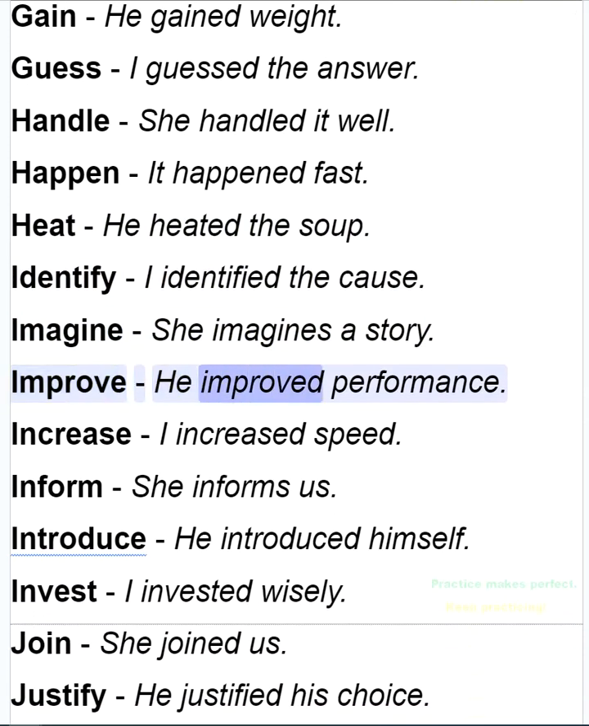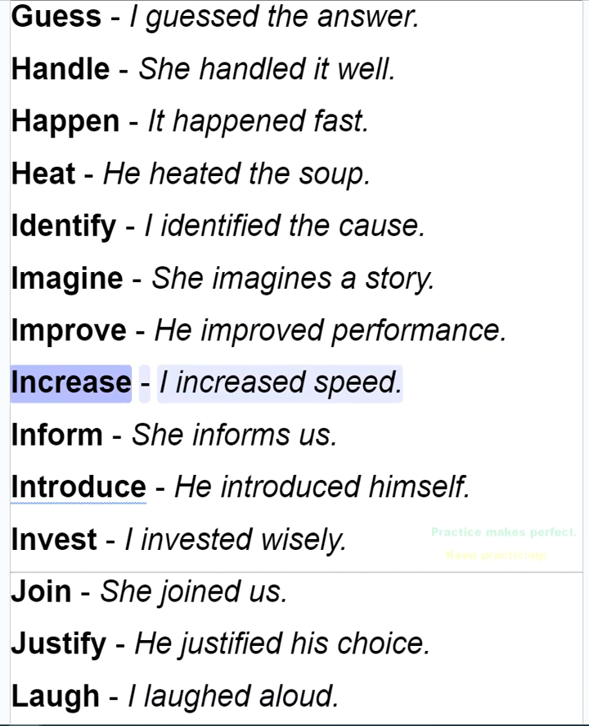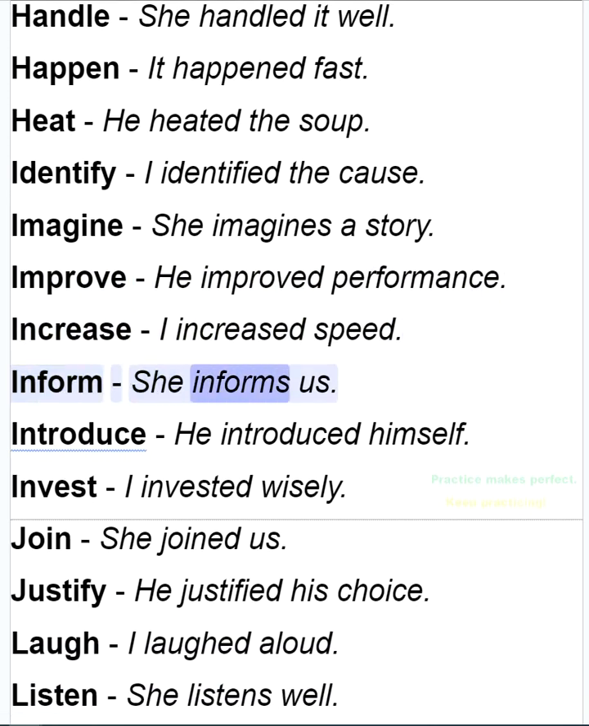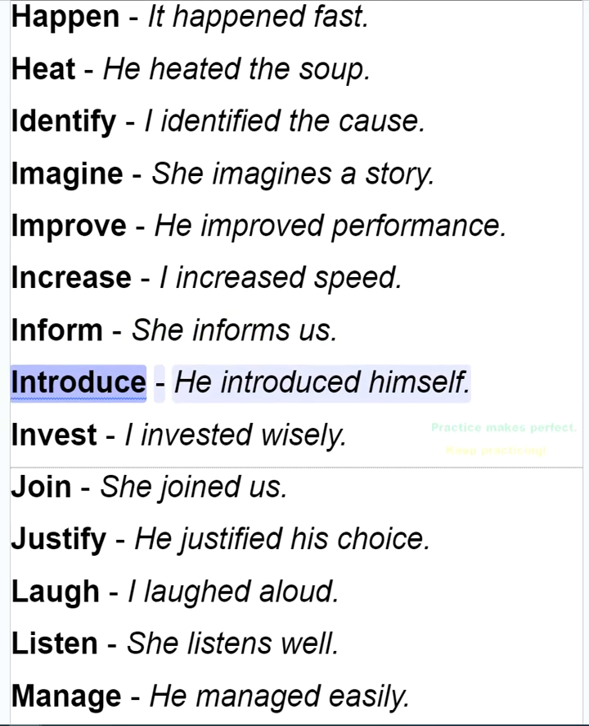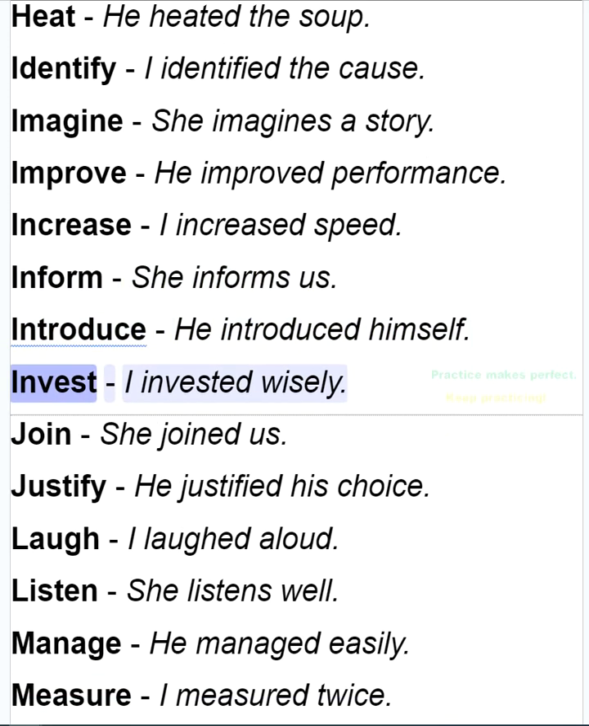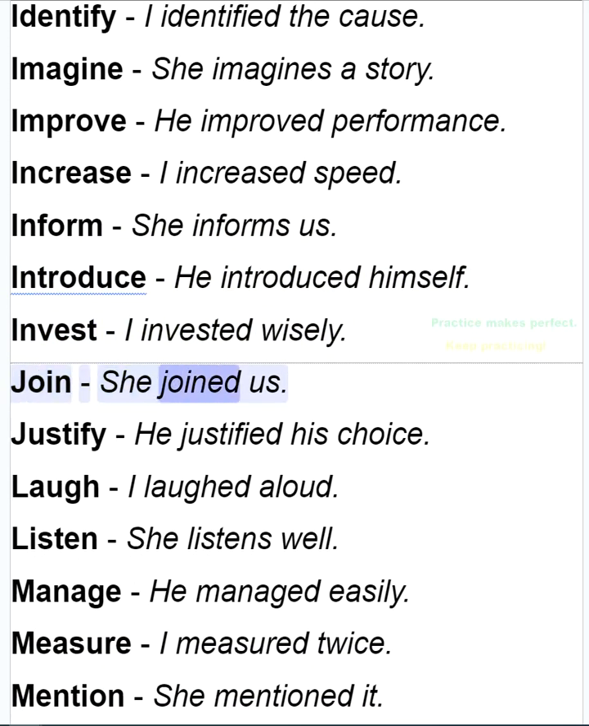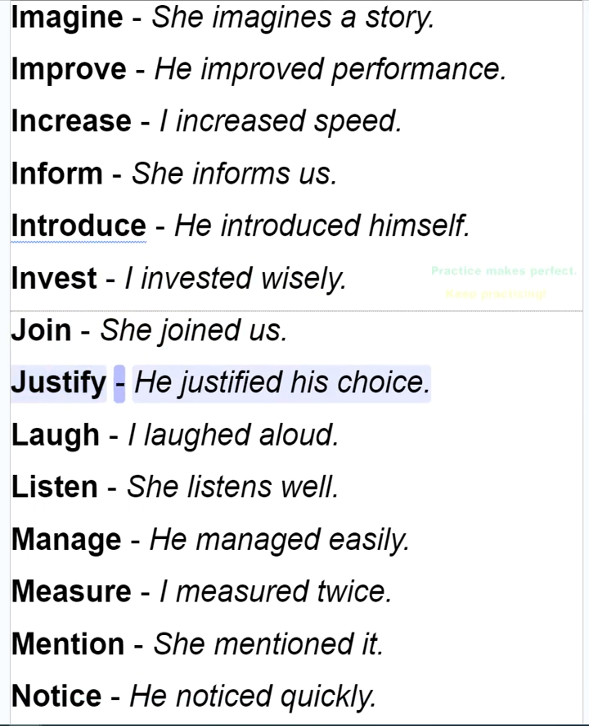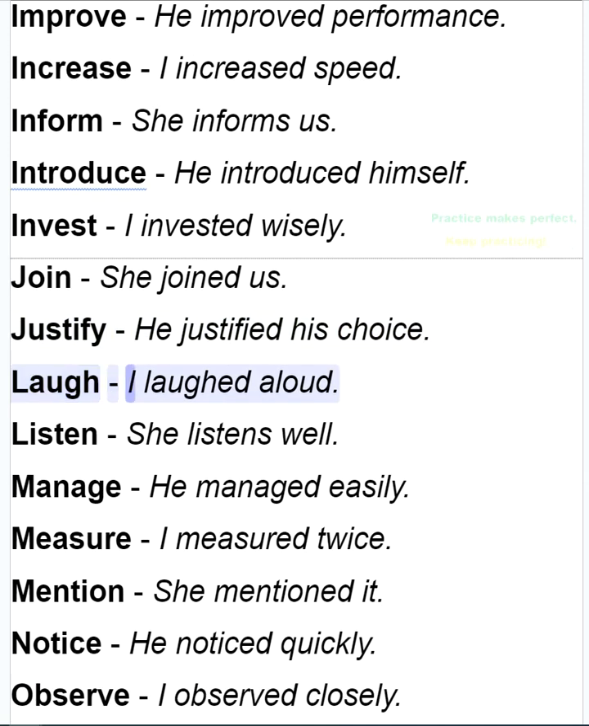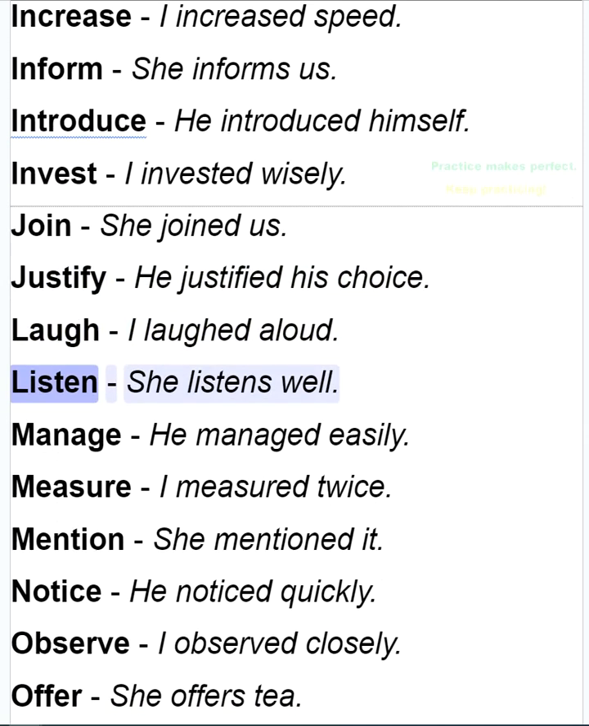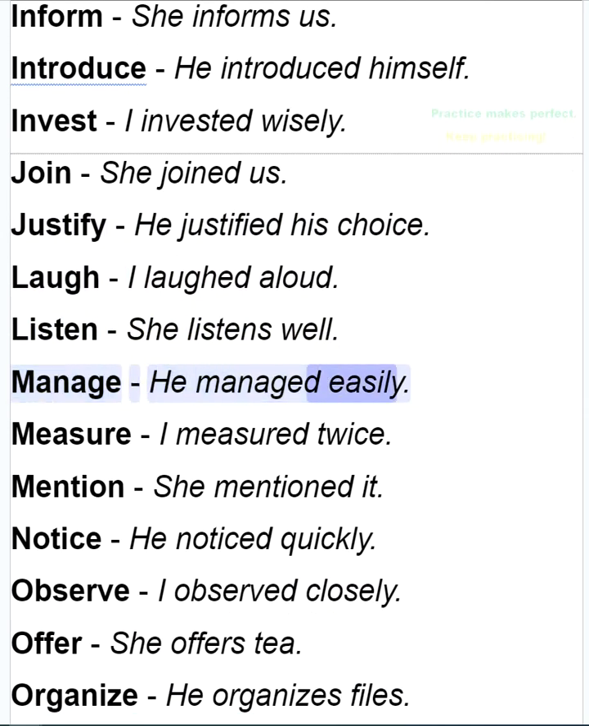Improve. He improved performance. Increase. I increased speed. Inform. She informs us. Introduce. He introduced himself. Invest. I invested wisely. Join. She joined us. Justify. He justified his choice. Laugh. I laughed aloud. Listen. She listens well. Manage. He managed easily.